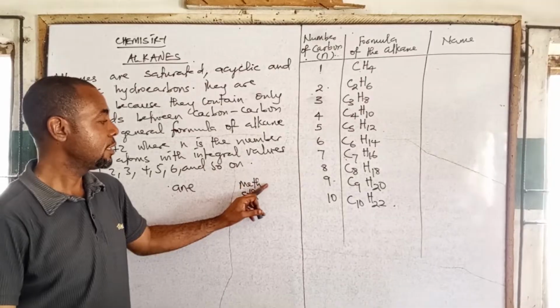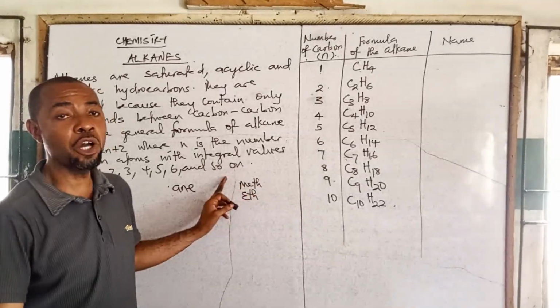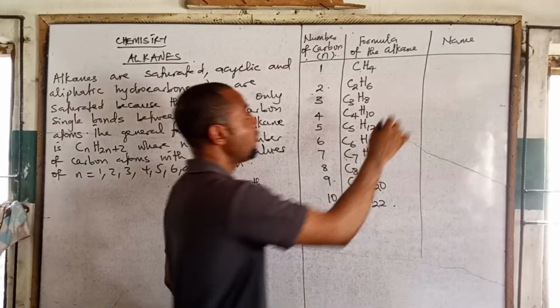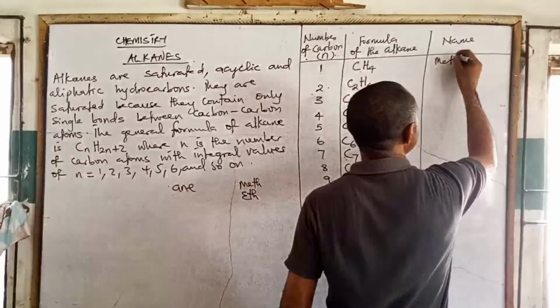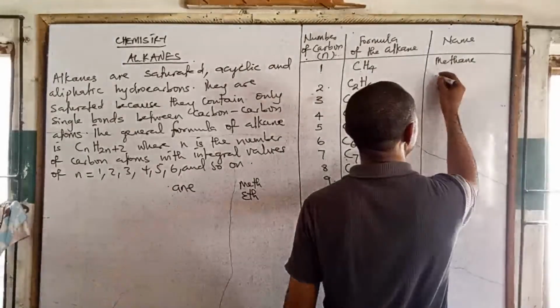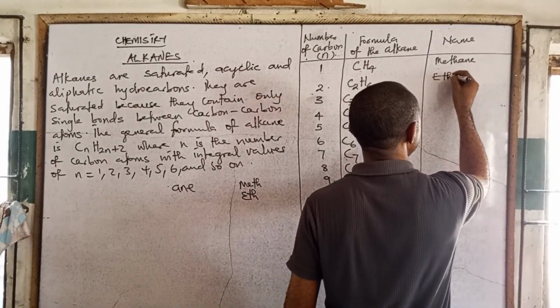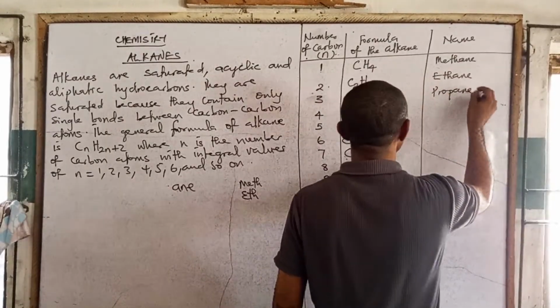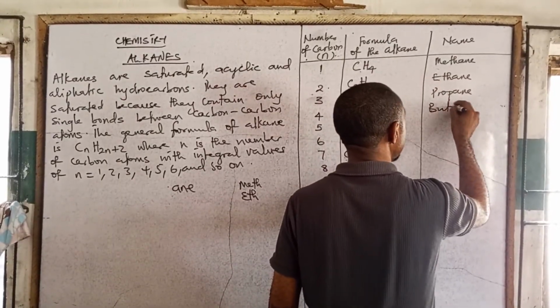So meth before ANE tells us an alkane with 1 carbon. That's why we have methane here. This one is ethane, this one is propane, this one is butane.